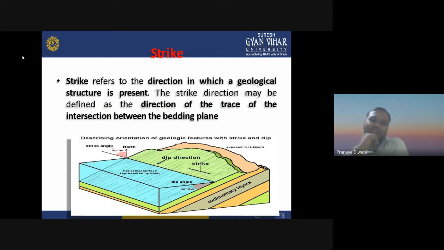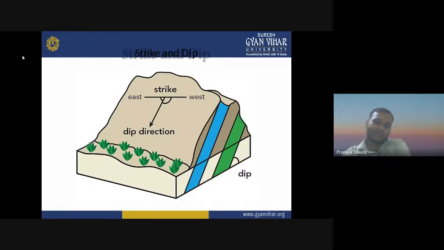Then you have strike. Strike refers to the direction in which a geological structure is present. The strike direction may be defined as the direction of the trace of the intersection between the bedding planes.